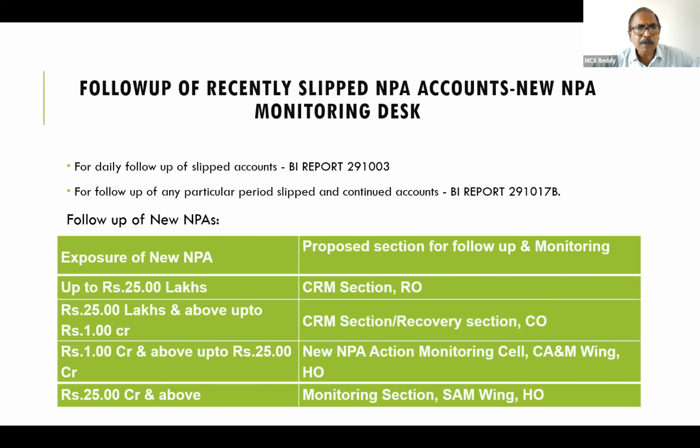Next, follow-up of recently slipped NPA accounts, new NPA monitoring desk. For daily follow-up of slipped accounts, BI report 291003. For follow-up of any particular period slippage from so-and-so period to so-and-so period, BI report 291017B. And follow-up of new NPAs here, up to 25 lakhs CRM section, RO will follow.